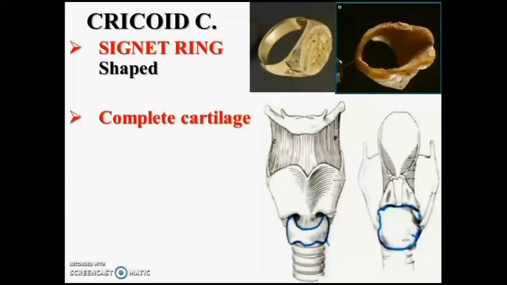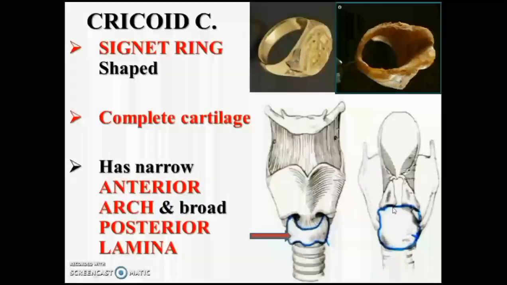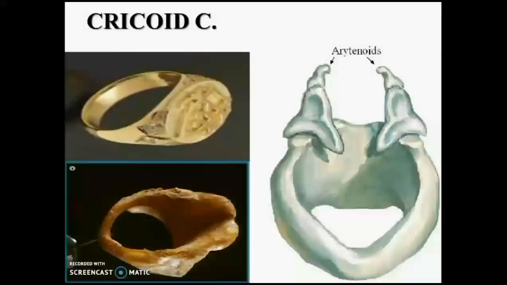And coming to the cricoid cartilage, it is also an unpaired cartilage, hyaline in nature, ring shaped. It is a complete cartilage, and it has a narrow anterior arch and a broad posterior lamina. You can see like a ring there, narrow anterior arch which runs downwards and forwards, broad posterior lamina. This is the anterior arch, what the arrow is showing, and this is the broad posterior lamina, anterior arch and posterior lamina.